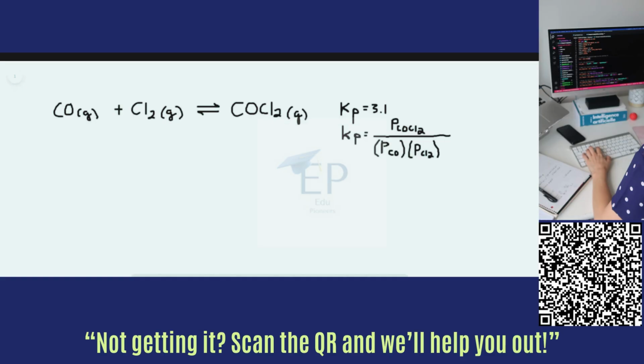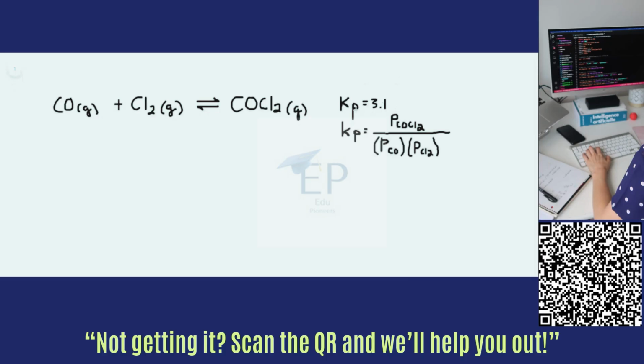This question says that carbon monoxide and chlorine gas react to form phosgene. It gives us the reaction, and then it gives us the equilibrium constant with respect to pressure, or Kp. It says it's 3.1. And then it asks, if a reaction mixture initially contains 215 torr of CO and 245 torr of Cl2, what is the mole fraction of COCl2 when equilibrium is reached?